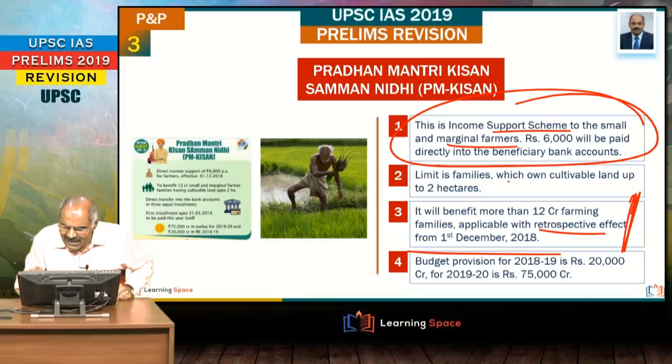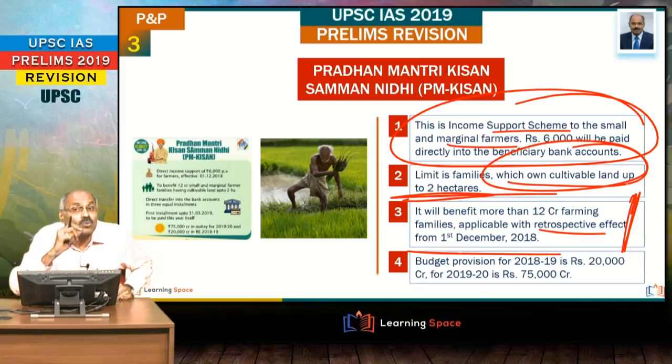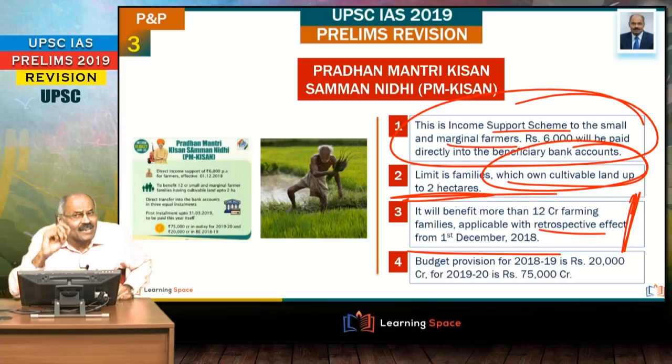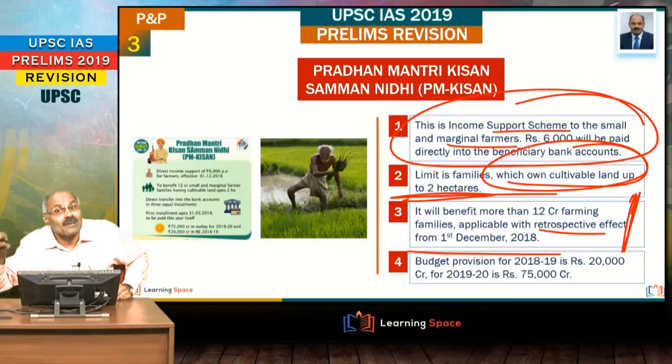And the limit is the families which own cultivable land up to 2 hectares. Right? So friends, you can say this is not applicable for tenant farmers. Very important. PM Kisan, this is not applicable for tenant farmers. Second important aspect is it is not applicable for the agricultural laborers who don't own the land.